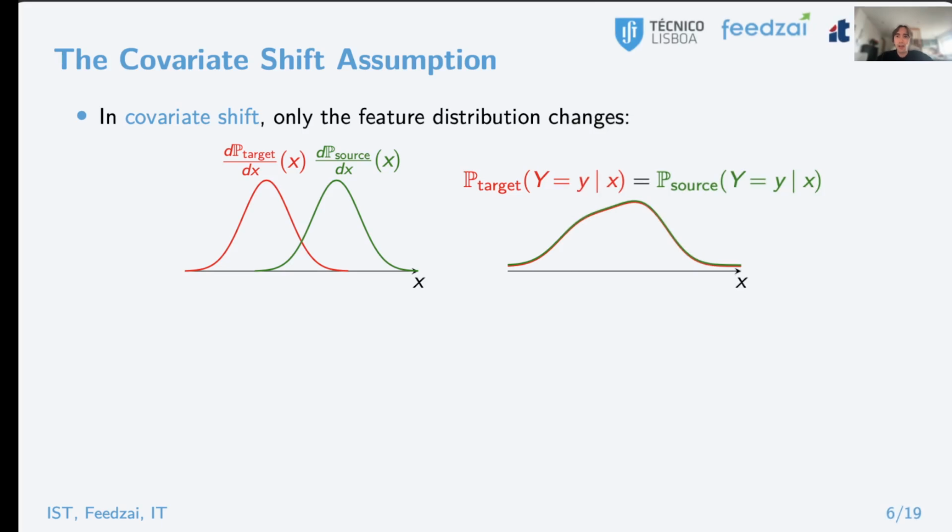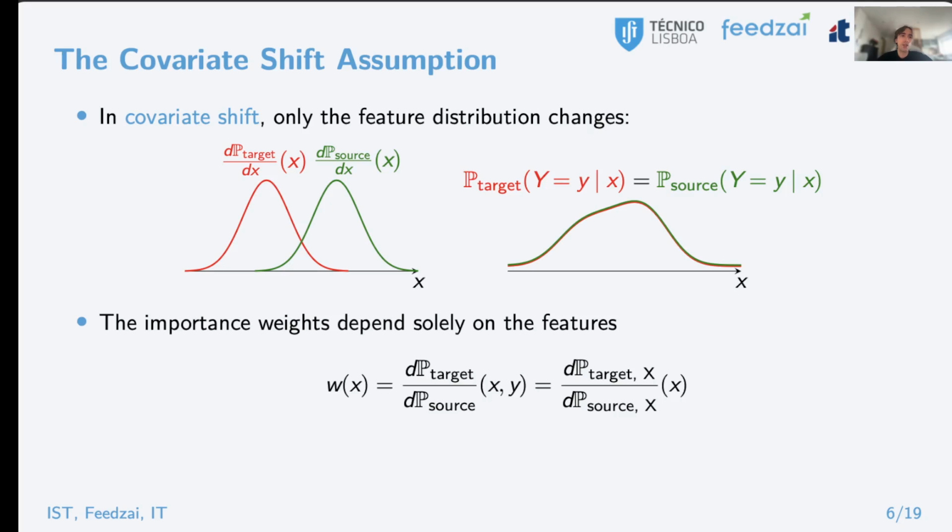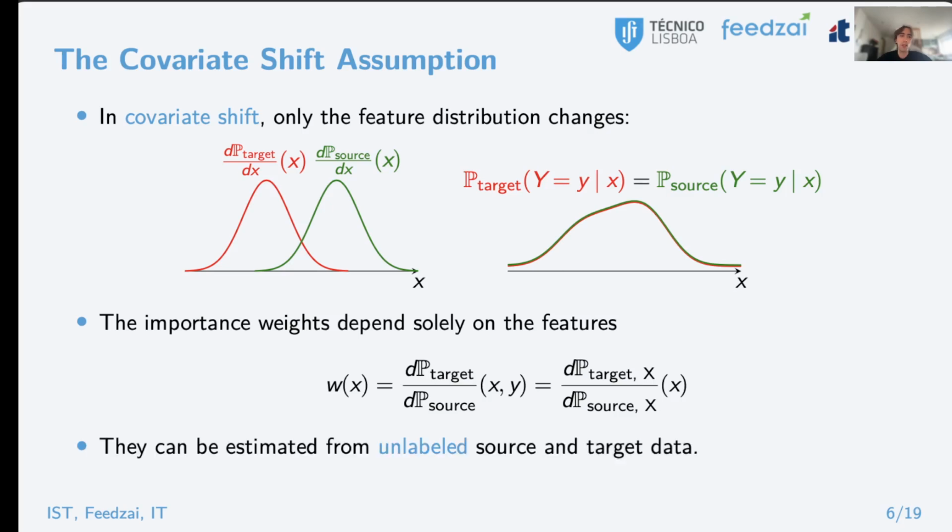To apply learn and test, we'd have to ensure that the source and target distributions are the same, but under the covariate shift assumption, even if the feature distribution changes, the feature conditional label distribution remains the same. As a consequence of that fact, we can link the two distributions through the importance weight function, which depends solely on the features x, and it can be completely estimated just using unlabeled source and target data.